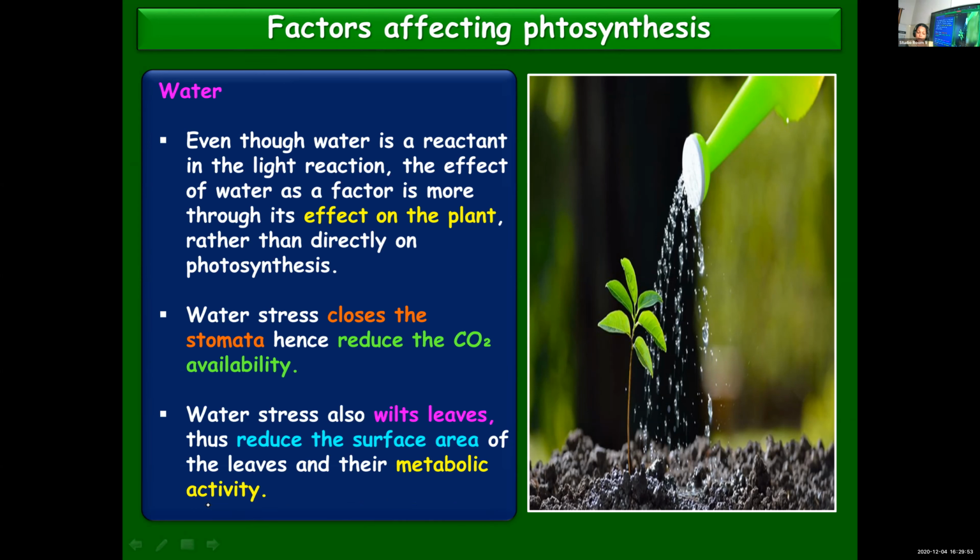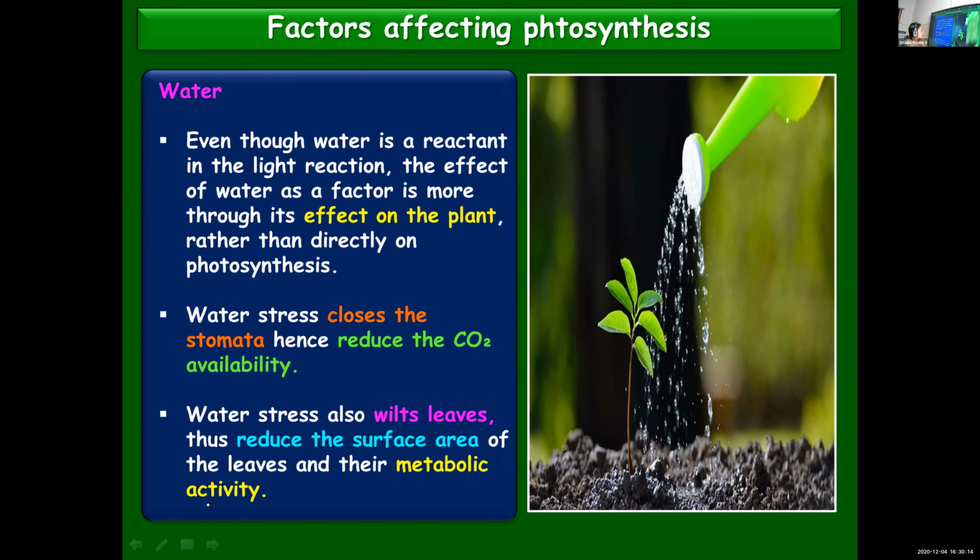So definitely water is an important factor influencing the light reaction of photosynthesis, but at the same time it will influence the plant as such. Rather than just limiting its role to photosynthesis, we need to know about its effect on the growth of the plant or the other functioning of the plant.